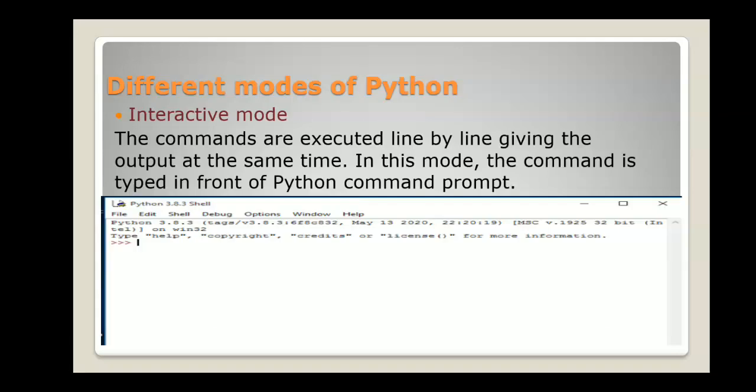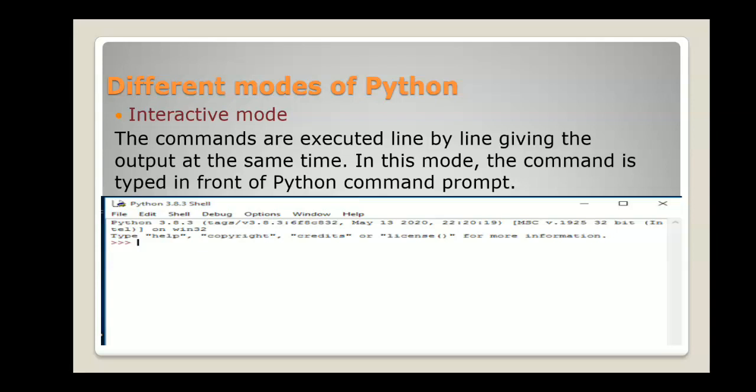Now we will know the different modes of Python. There are two working modes of Python, interactive mode and script mode. In the interactive mode, the interpreter executes the statements line by line.